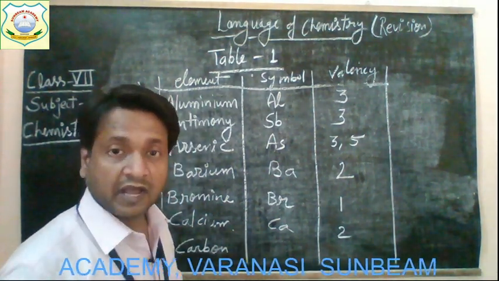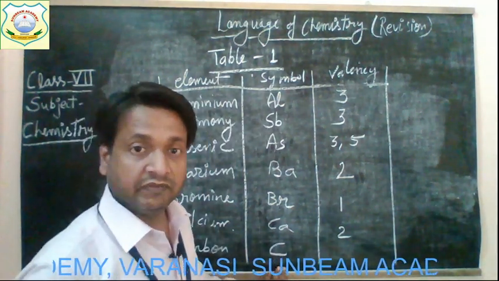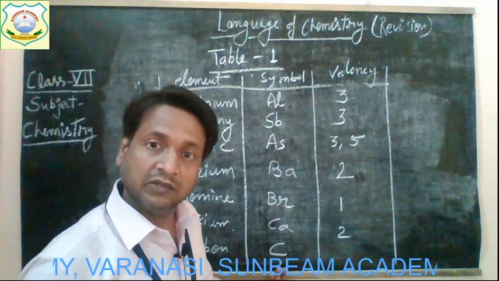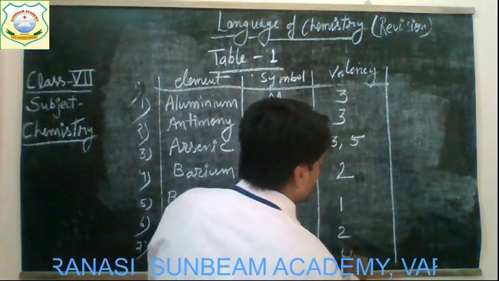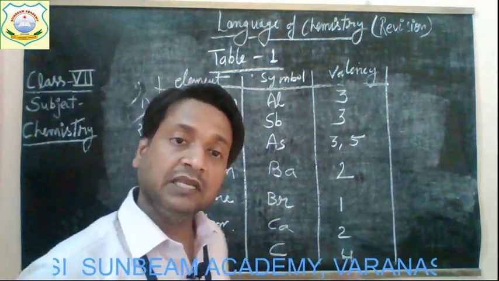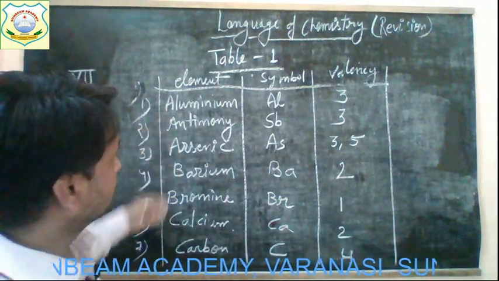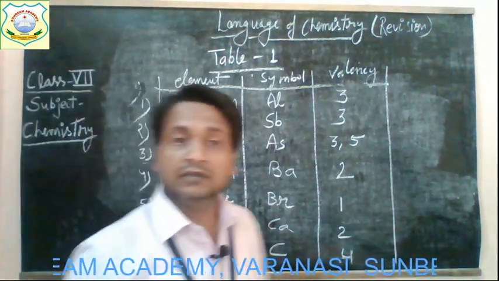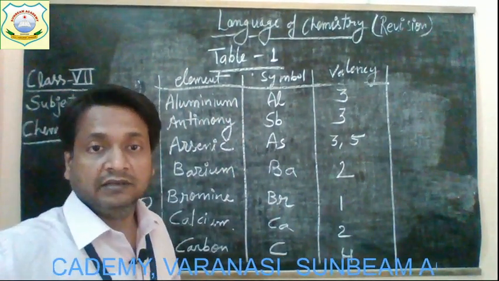And the symbol of carbon you know very well, C, capital C. It will be capital C, not small c. Okay, and the valency is 4. It means one atom of carbon has the combining capacity 4. Got it, children? These different elements, the aluminum has the symbol Al, is it?